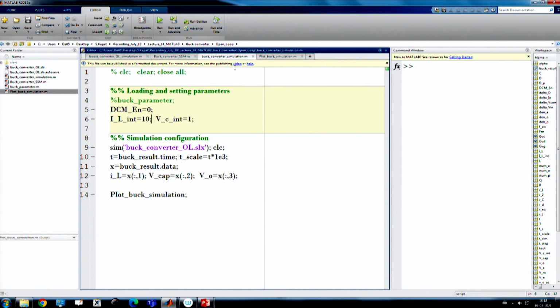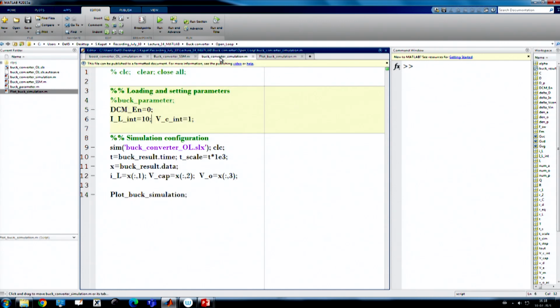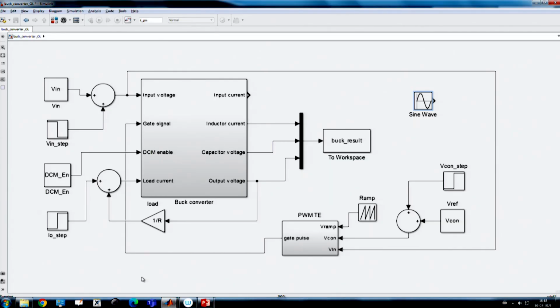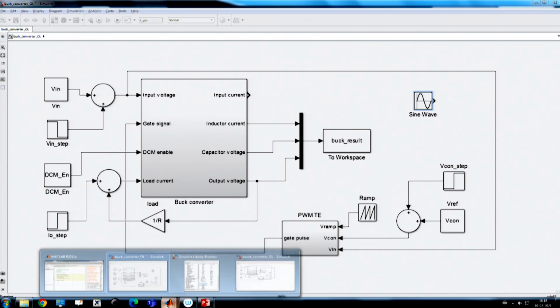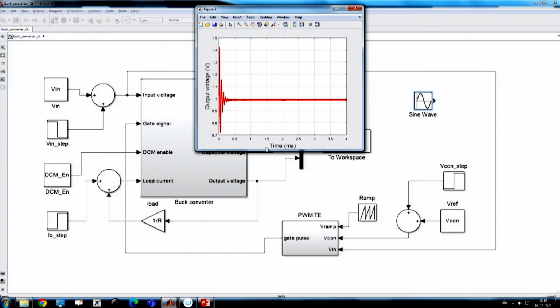Okay. So, in this case, initially we want to plot with feed forward action. Let us plot it. So, with feed forward action, and then we want to see without feed forward action. Here we have applied a step transient in the input voltage, and we want to see what the response is.